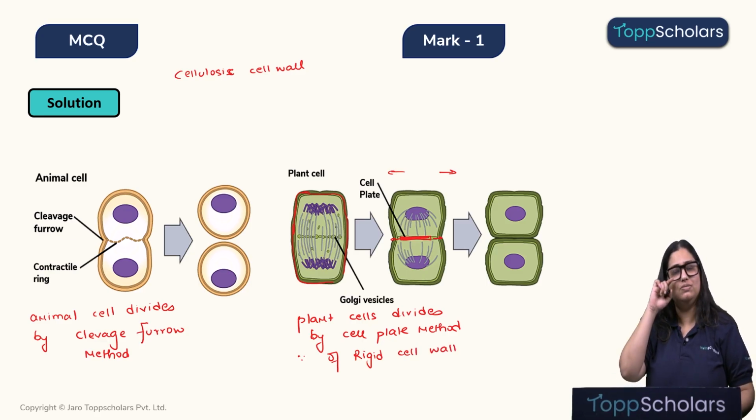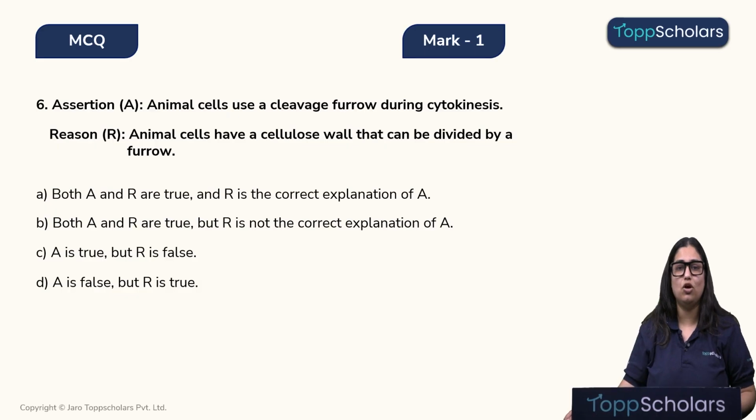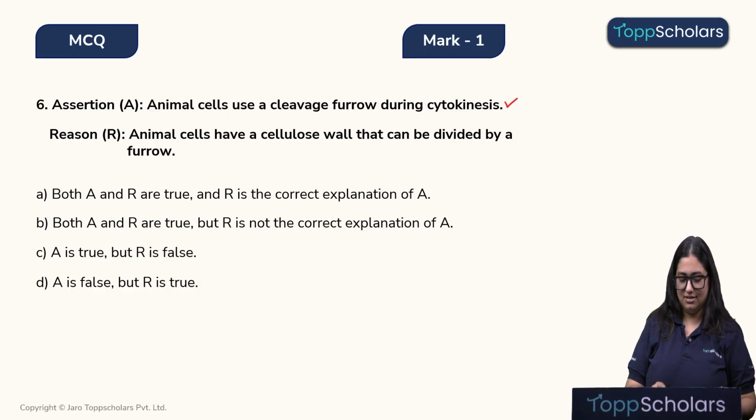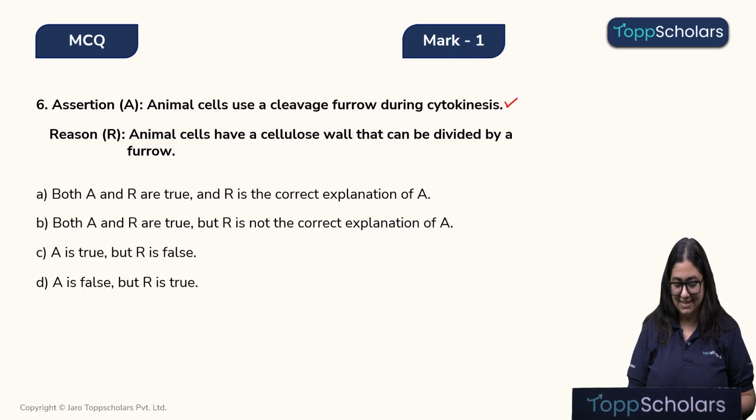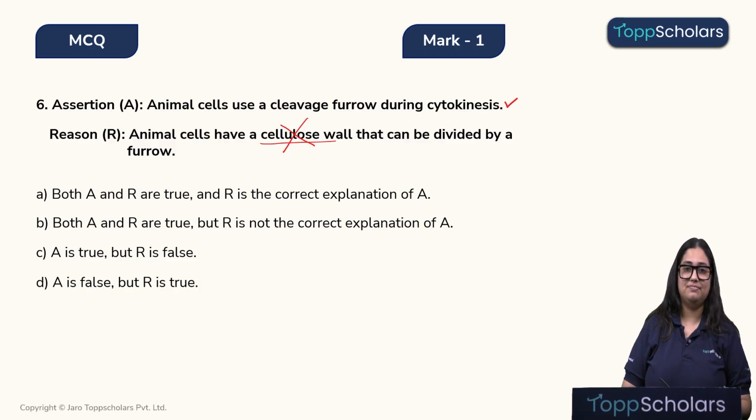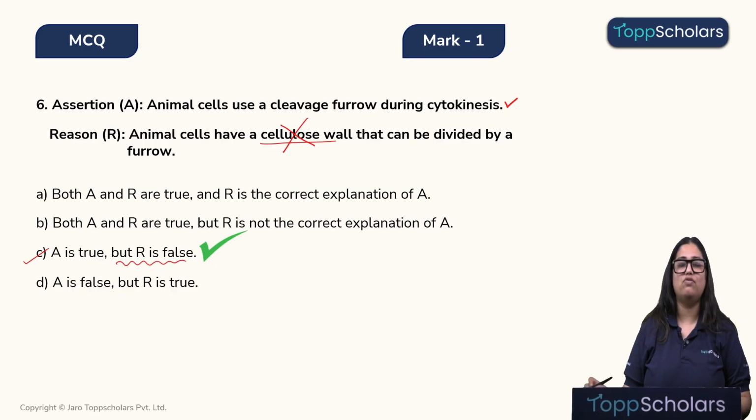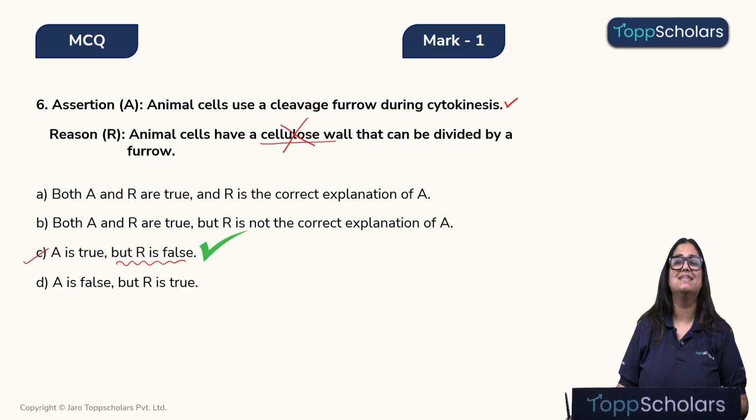Alright, I hope this is clear. So let's look at the options. We know that the assertion is correct, but the statement of the reason, that animal cells have a cellulose wall, is incorrect. Therefore, the correct answer is: assertion is true, but the reason is false. Easy, children? Yes? Alright, let's move on to the next question.